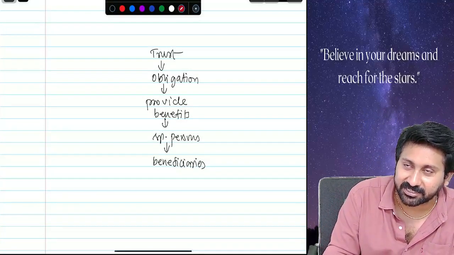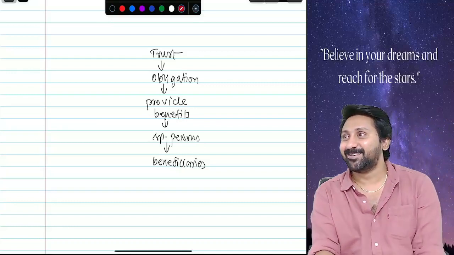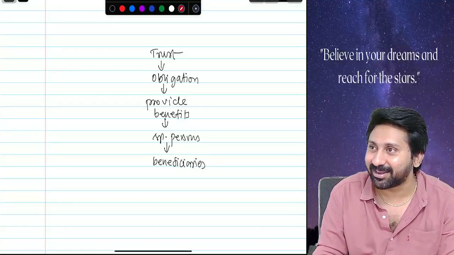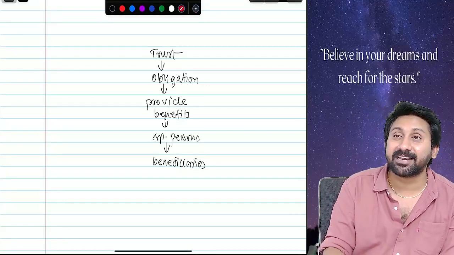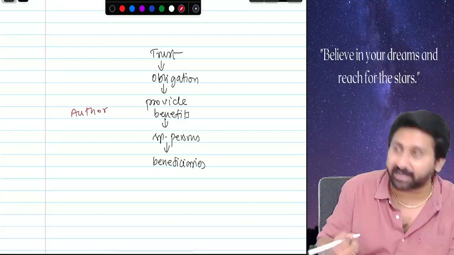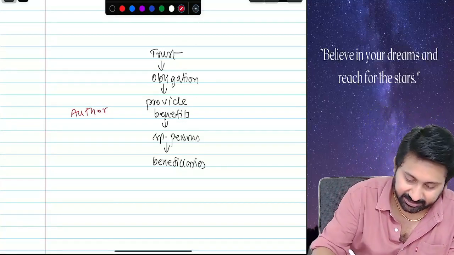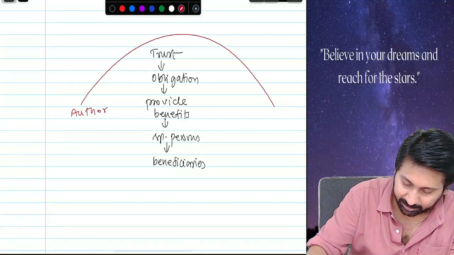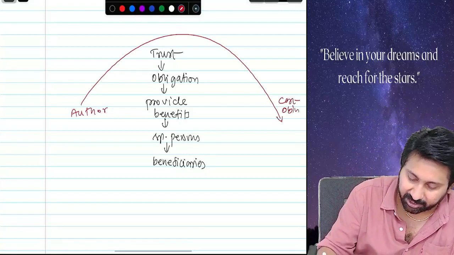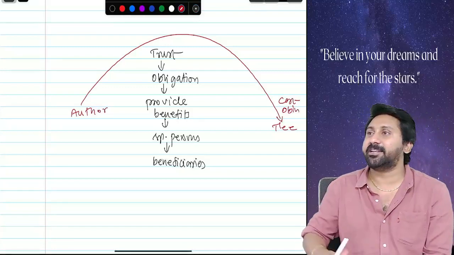Who will create the trust? Guess the answer. The creator. Sponsor is also called the author. The author creates the trust and casts the obligation on the trustee.